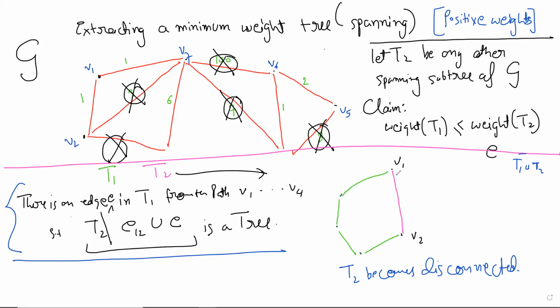So if you remove this edge, V1 to V2, then there is no path from V1 to V2 in T2. In T2, you cannot go from V1 to V2 anymore.